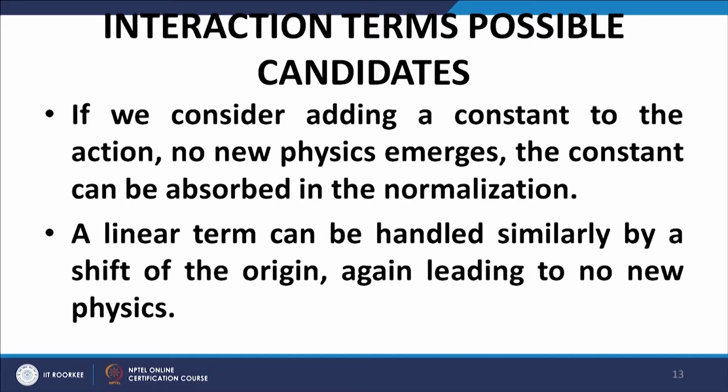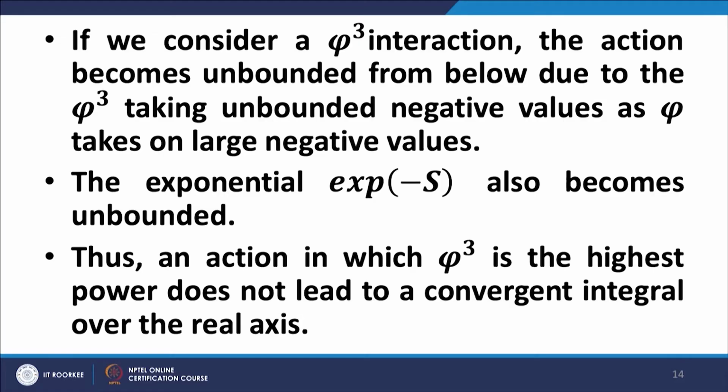A linear term can be treated similarly. If you add a linear term to the action, by shifting the origin, we can retain the Gaussian structure of the action, and therefore, it does not contribute any significant new physics. Now, what about a phi 3 term, a cubic term?